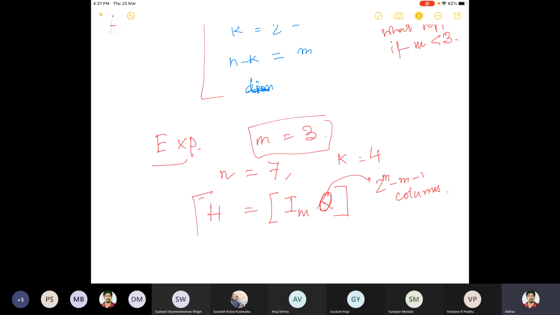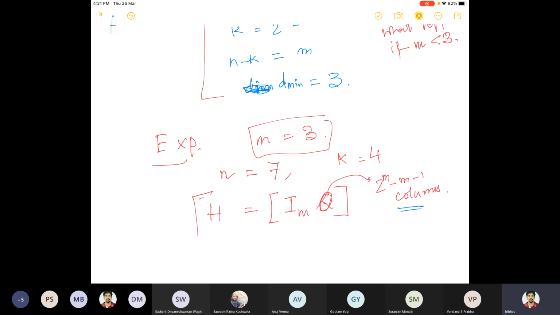Second thing is, these columns, what are the weights of these columns? Let me declare here that the dmin parameter is 3.